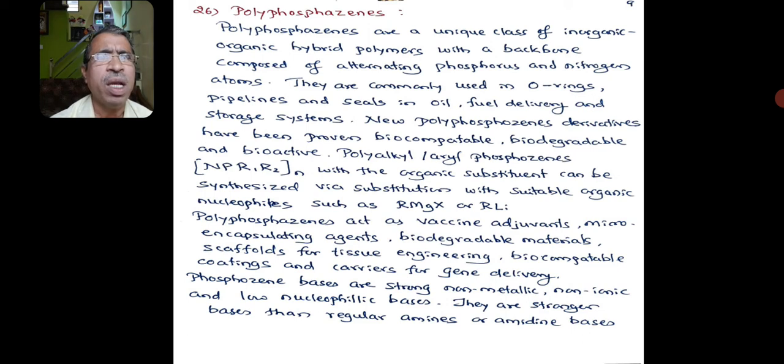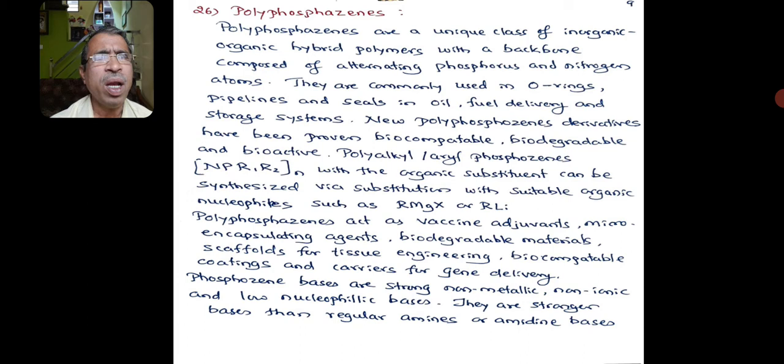Polyphosphazenes are commonly used in O-rings, washers, pipelines, and seals in oil, fuel delivery, and storage systems. New polyphosphazene derivatives have been proven biocompatible, biodegradable, and also bioactive.